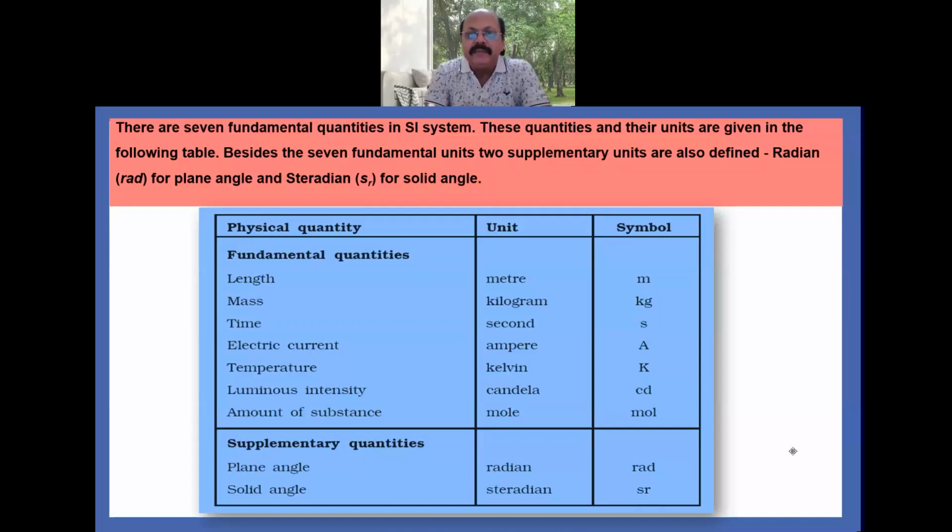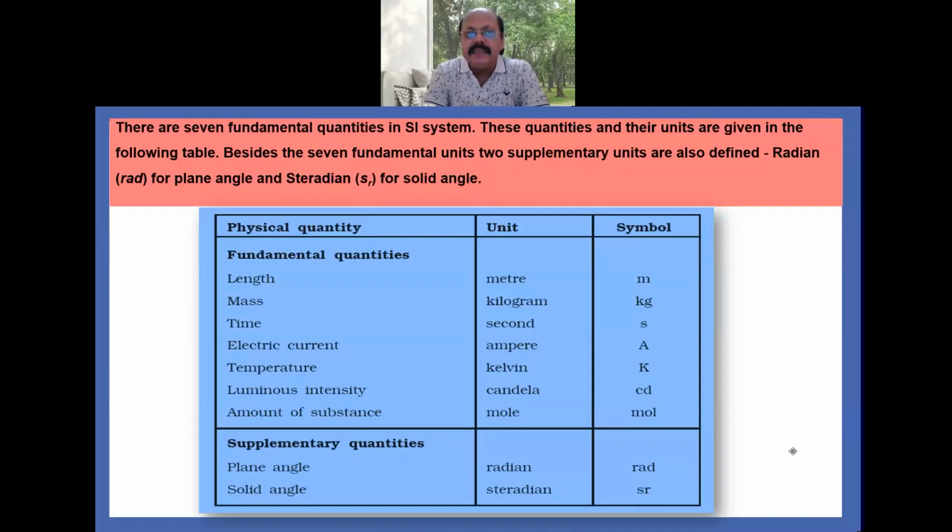So length is a fundamental quantity whose unit is meter, represented by small m. Now mass is another fundamental quantity, that is measured in kilogram and its symbol is kg. But now this unit has been changed. Now the mass is measured in terms of the Kibble balance. The third fundamental quantity is time, measured in second.